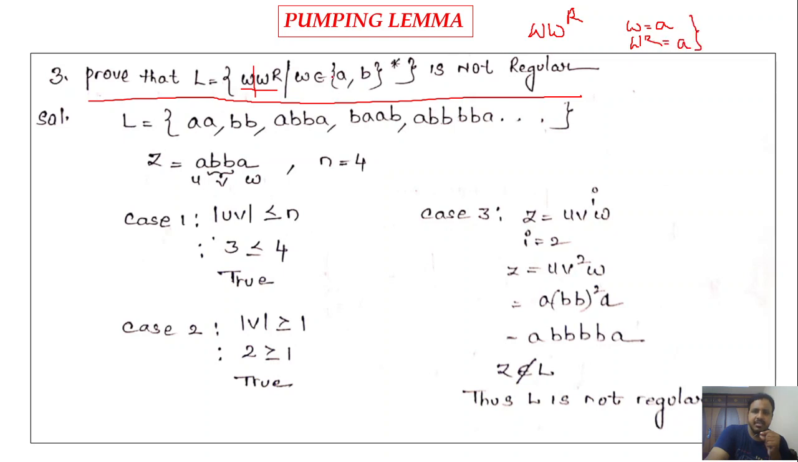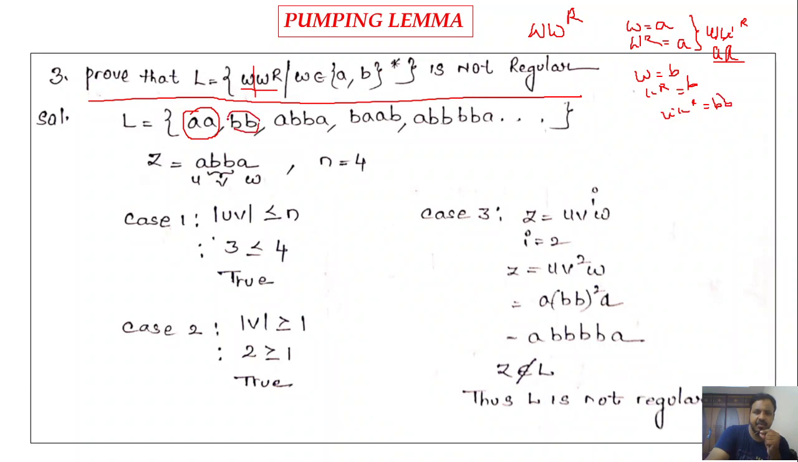So my string in the language must have w followed by w^R, isn't it? What is w? a. What is the reverse of it? a. So this is the first string, aa. Now consider w as b. What is the reverse of that w? It is b. Now w followed by w^R means bb. So this is the second string.